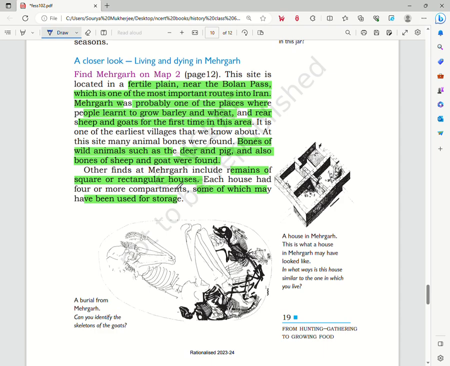We see that at Mehergarh there are also the remains of rectangular houses. Some of the houses may have been divided into rectangular shapes with different compartments, three or four compartments, and these may have been used as storage rooms.